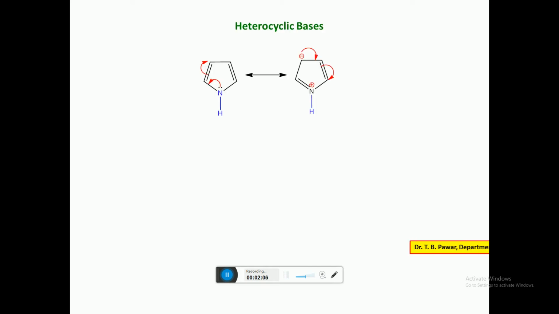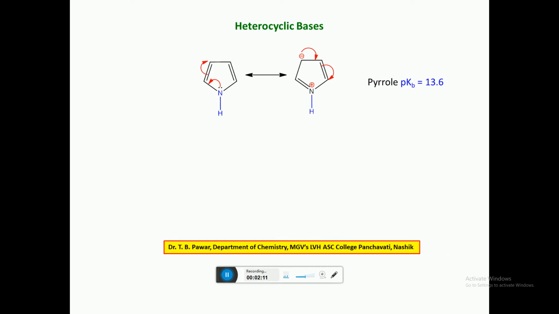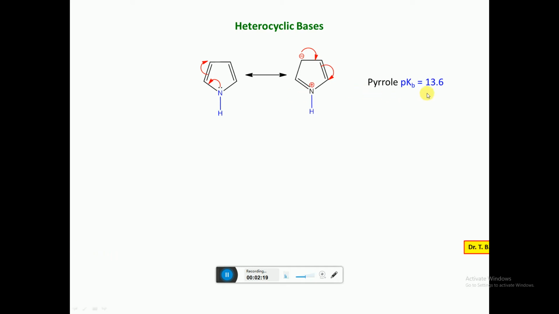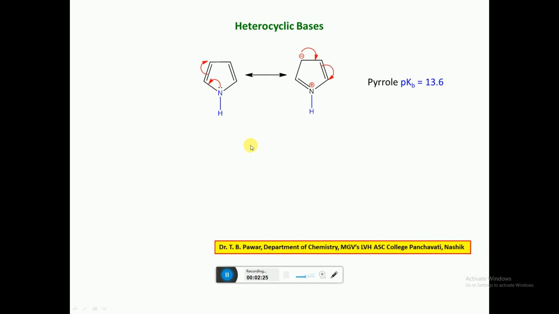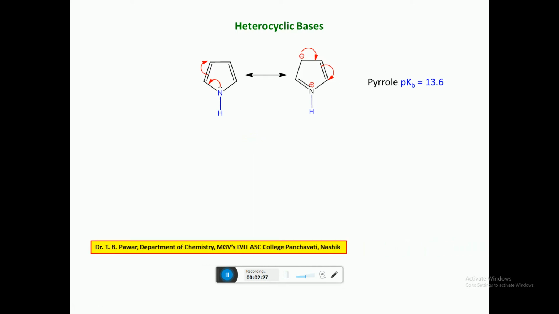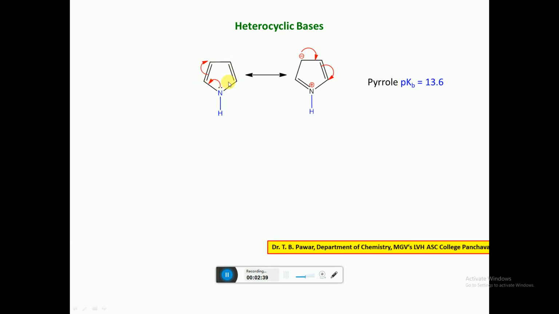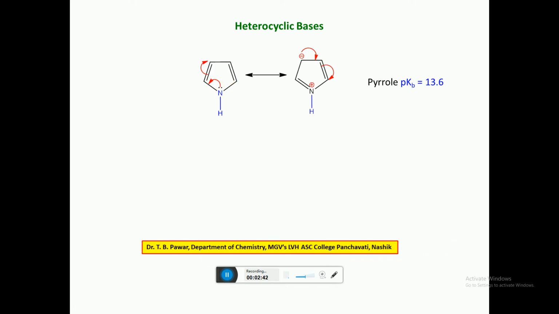Now the other heterocyclic base, pyrrole. If we compare pyrrole and pyridine, the pKb value is 13.6, meaning it's a very weak base compared to pyridine. Now why is this so? Here the non-bonding electron pair on nitrogen is delocalized in the ring and it completes the aromatic sextet of electrons.